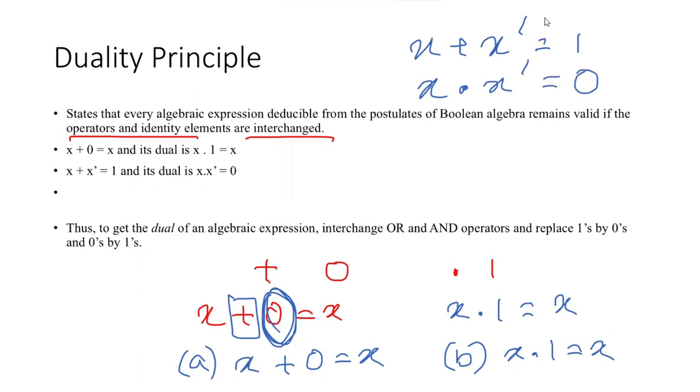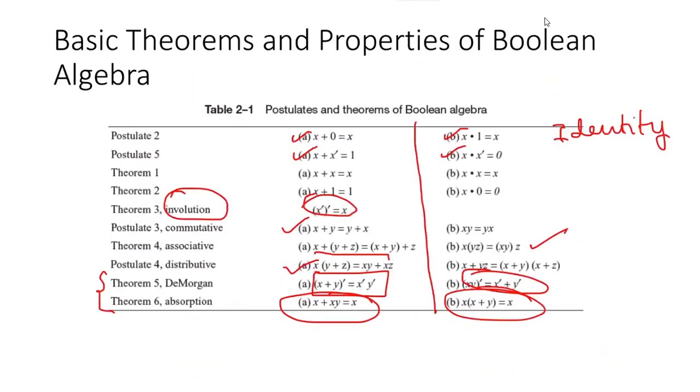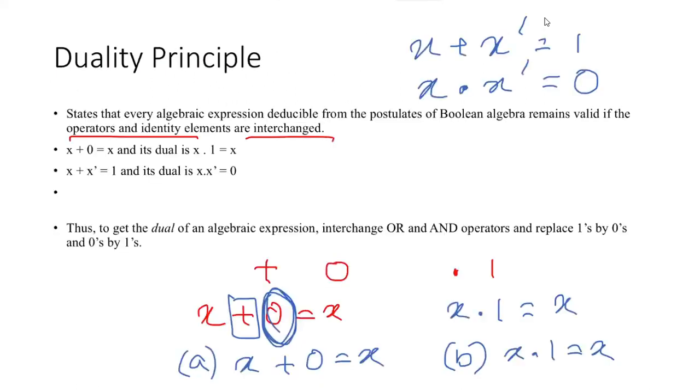If you look at this, this is nothing but postulate 5a and 5b. Same way, I can have the dual for every expression. For every algebraic expression, I can get the dual by interchanging the operators and replacing ones by zeros and zeros by ones.